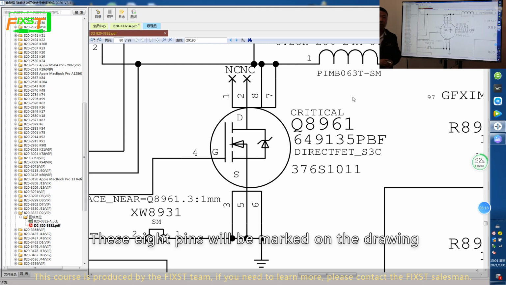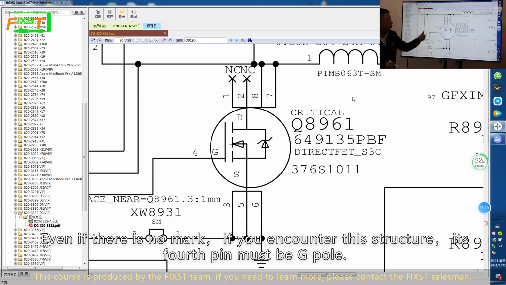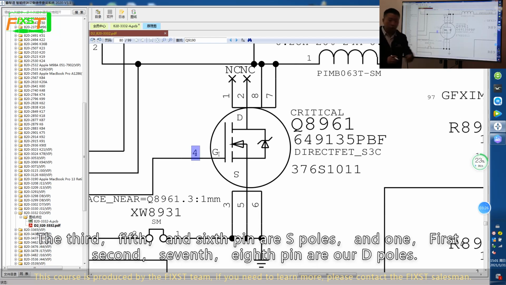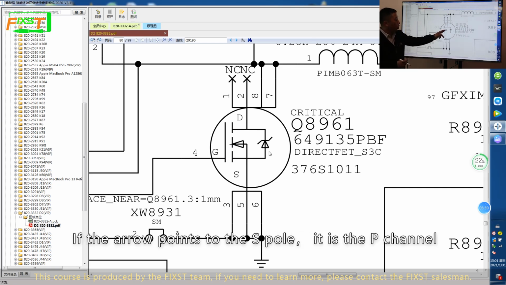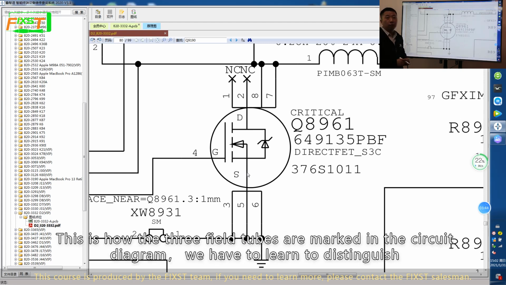These 8 pins will be marked on the drawing. Even if there is no mark, if you encounter this structure, its 4th pin must be the G pole. The 3rd, 5th, and 6th pins are S poles. And the 1st, 2nd, 7th, and 8th pins are D poles. Judge its channel by the arrow. So don't misjudge this point. If the arrow points to the S pole, it is a P channel. This is how the 3 field effect transistors are marked in the circuit diagram. We have to learn to distinguish them.